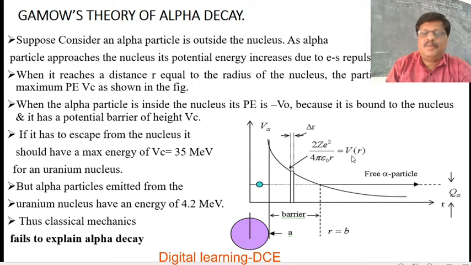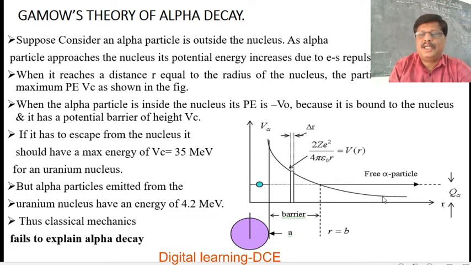That gives the potential. As the alpha particle approaches the nucleus, its potential energy increases due to electrostatic repulsion.